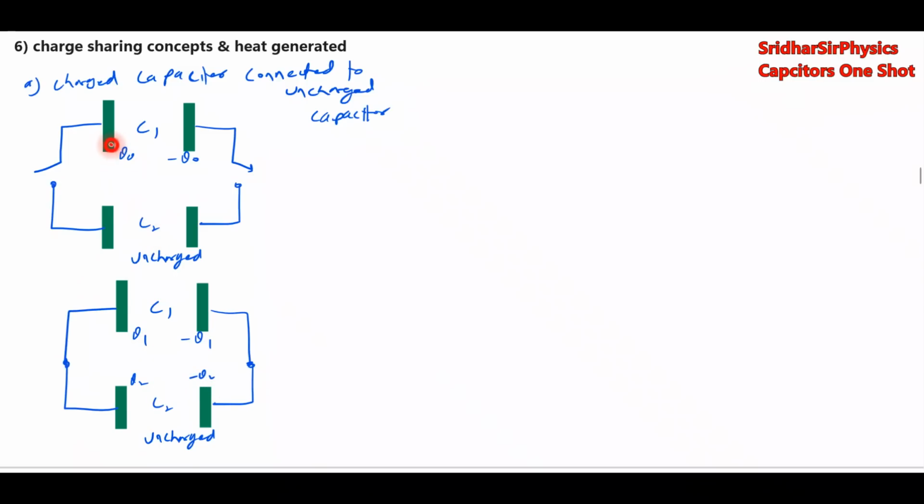This is a charged capacitor. It will be connected to uncharged capacitor. Then this is at higher potential, this is at lower potential, charge will flow from higher to lower potential. So this charge Q0, a part of it will start flowing here. So finally when potential of this plate becomes equal to this, when these two are at same potential, no charge will flow here. That's one basic idea. So finally they will have same potential.